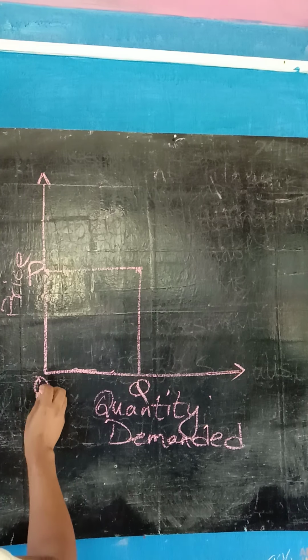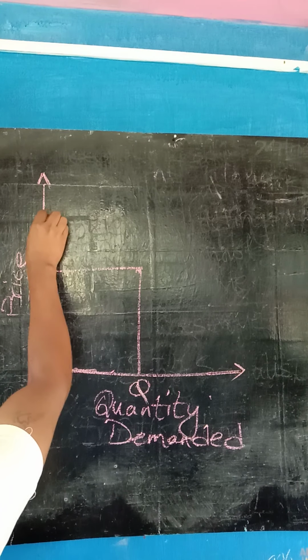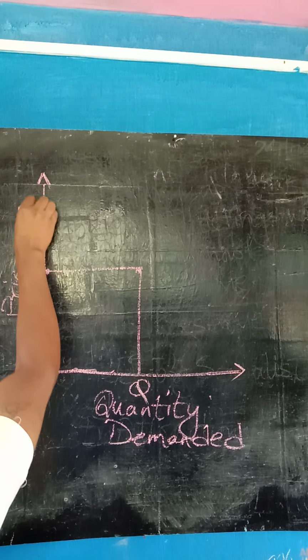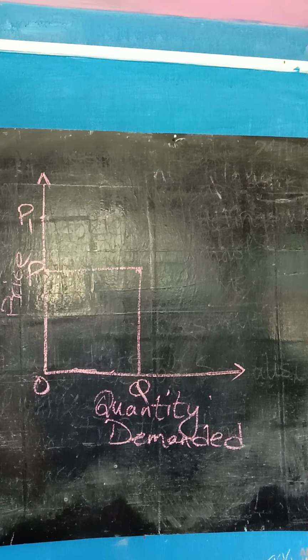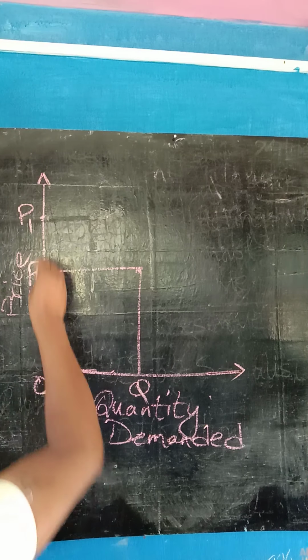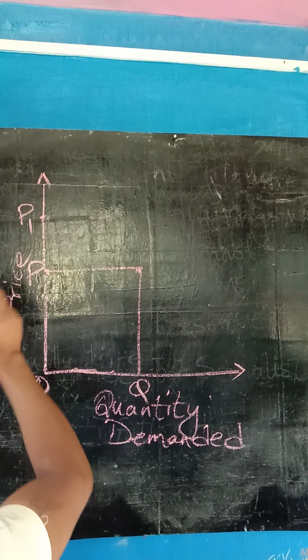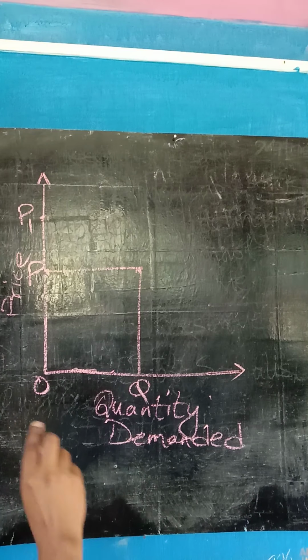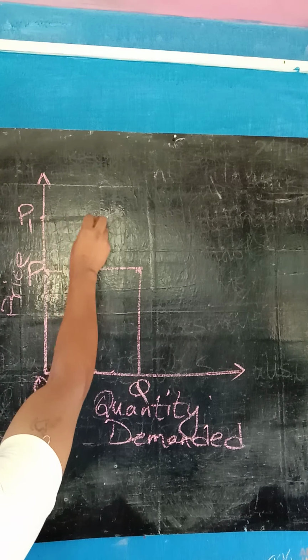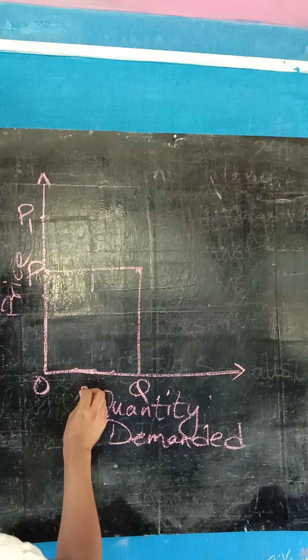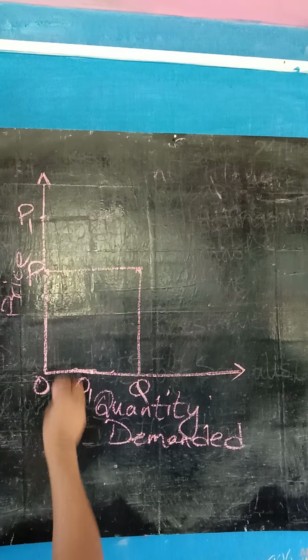When the price increases from OP to OP1, what is happening? Price increases, will the people purchase more or less? Of course, the people will purchase less. The demand for the commodity will become OQ1.